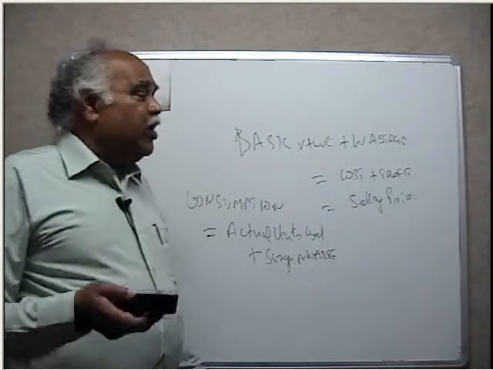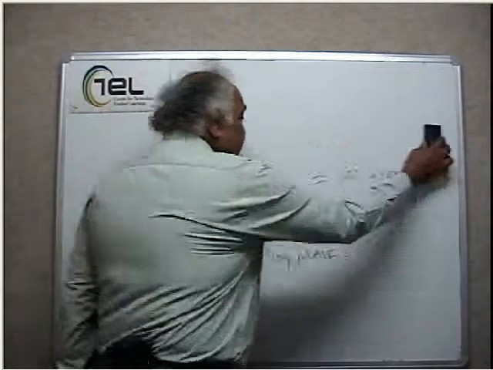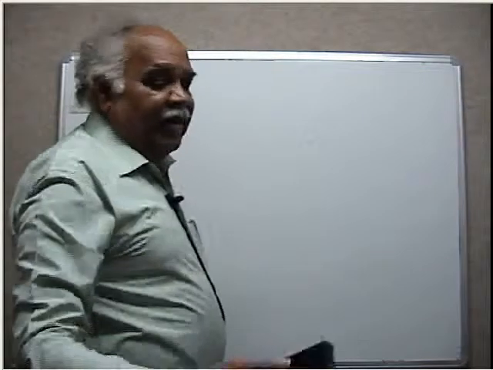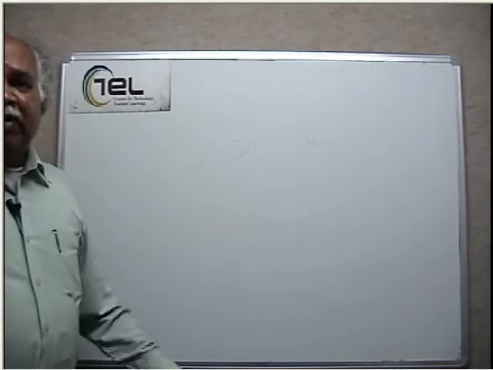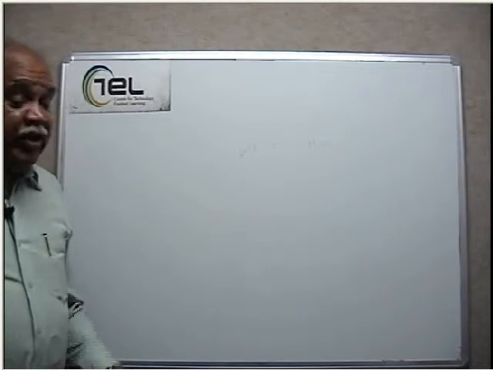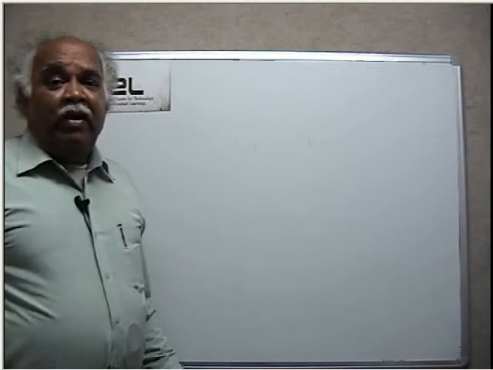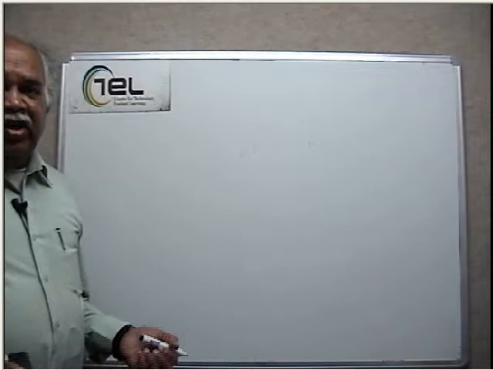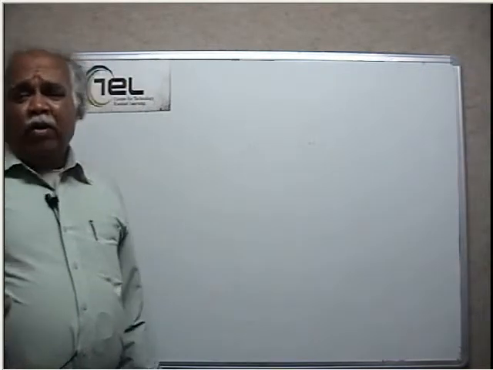Now, avoid overstocking. What is overstocking? Supposing your consumption requirement is only say 100 units per month. This is what has led to JIT inventory, just in time inventory. So you require the material only when you want it, not unnecessarily keep the material with you. For that you are going to pay inventory carrying cost. There will be damage and so on. So avoid overstocking.